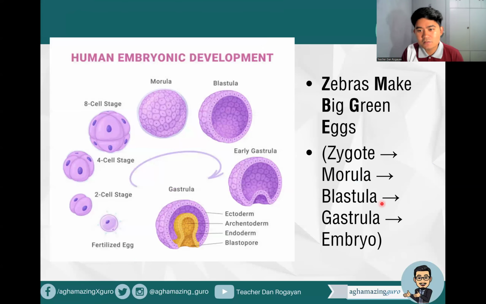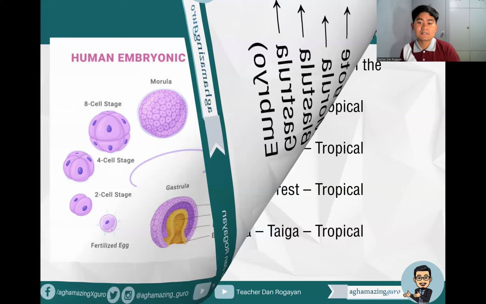Just in case you want a mnemonic for that, this is my suggestion: Zebras make big green eggs. That's zygote, morula, blastula, gastrula, and embryo. So you can see here the fertilized egg, the zygote, then the morula, the blastula or blastocyst, the gastrula, and it will become the embryo. So this is the human embryonic development process.